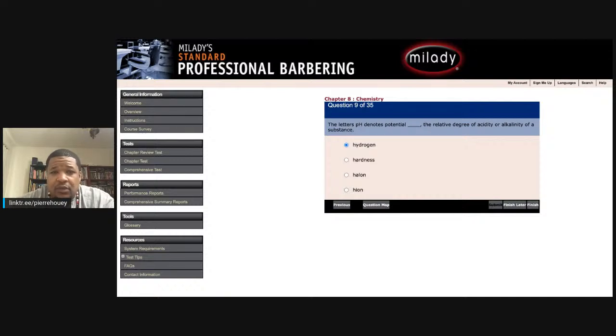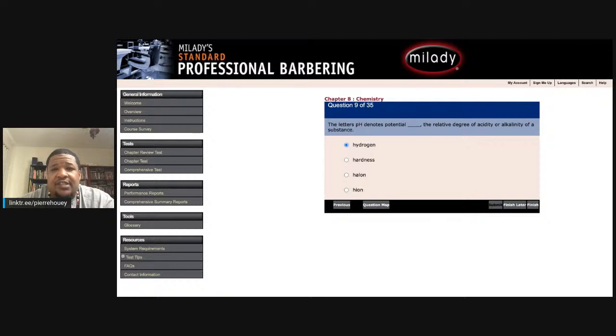All right. Question 21. Blank soaps are designed to treat skin problems such as rashes, pimples, and acne. Shaving, medicated, deodorant, or beauty. Which one makes sense? Designed to treat skin problems. Do shaving soaps even make sense for rashes, pimples, and acne? Don't make sense. Shaving does not work. Deodorant does not work. Beauty does not work. Medicated is your only answer. It should jump out at you. All right.